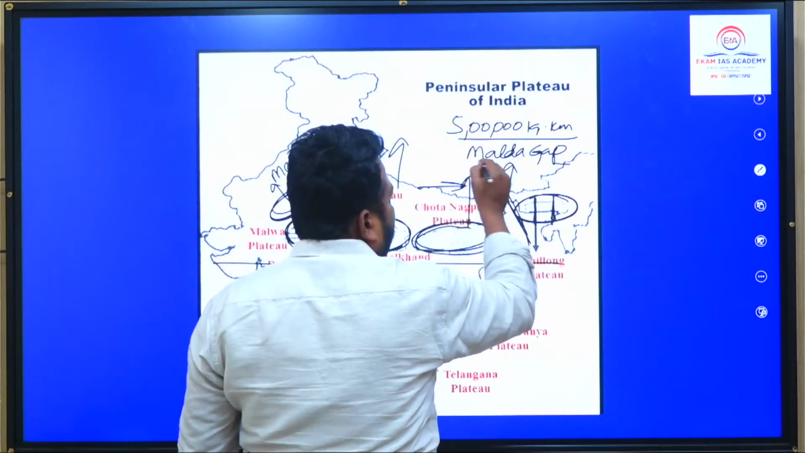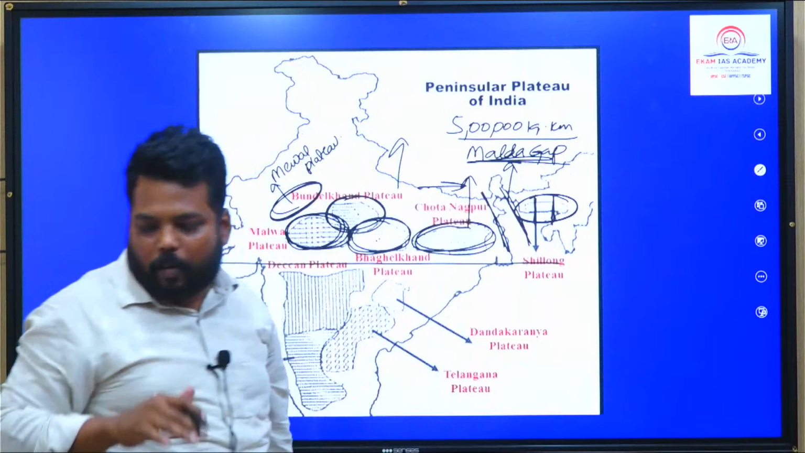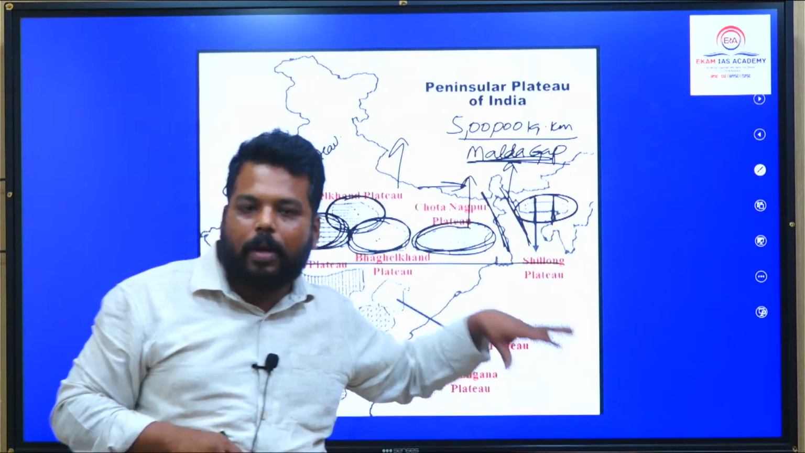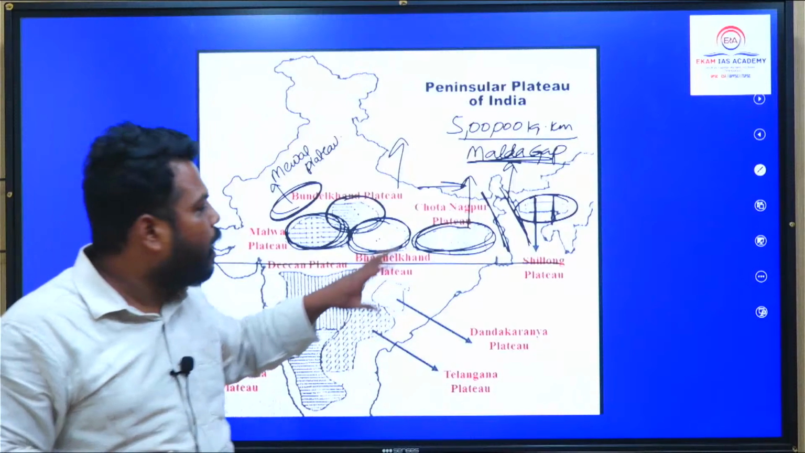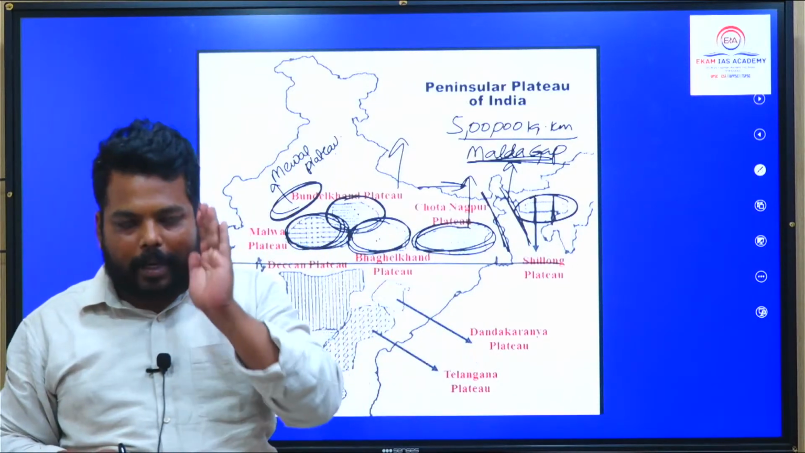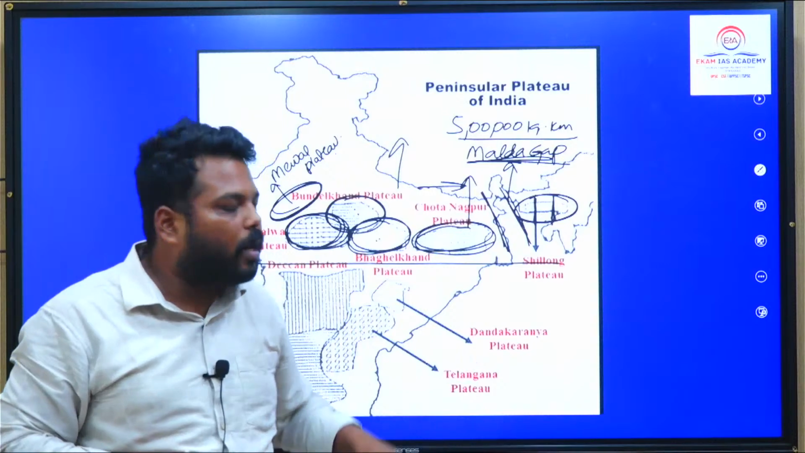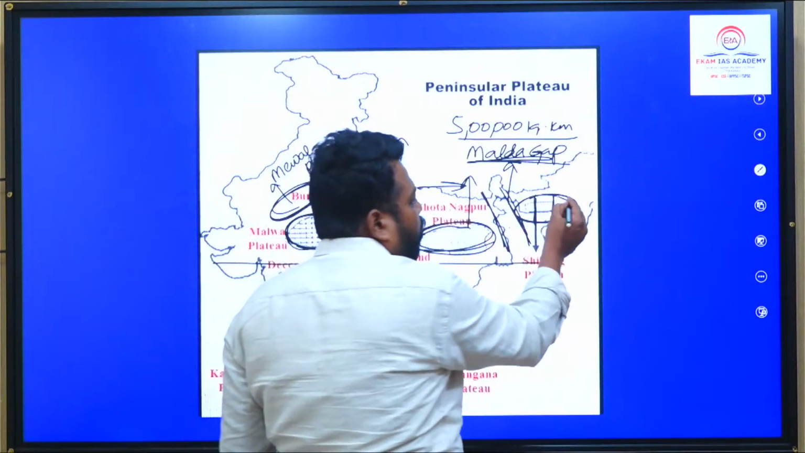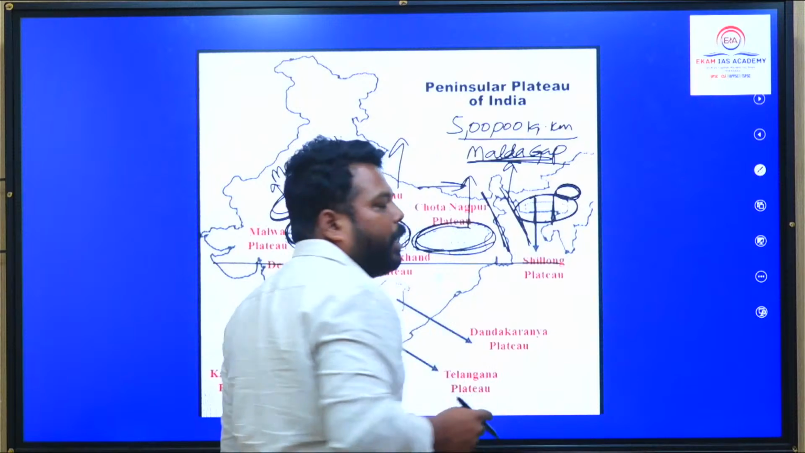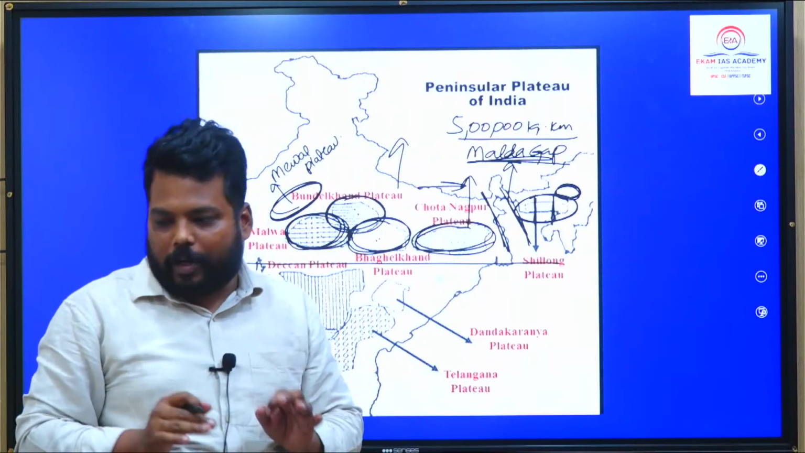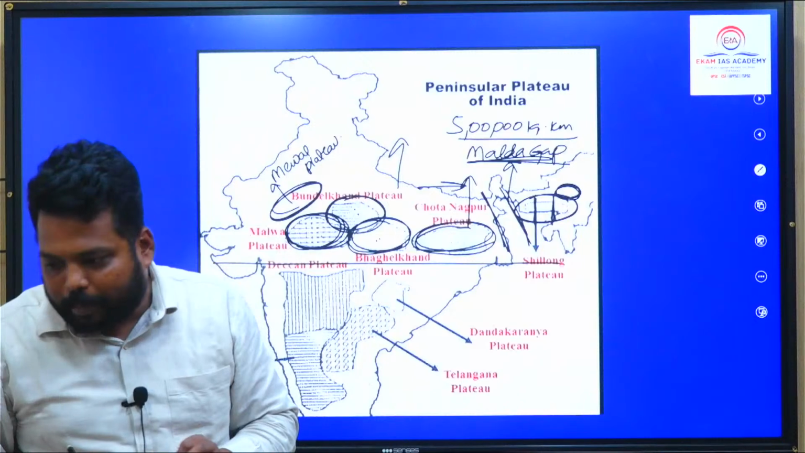And that particular Malda gap is not present now, because it has been filled with sediments from the Ganga and Brahmaputra rivers, and this Malda gap separates the Meghalaya plateau. But the Meghalaya plateau is still an offshoot of the Peninsular plateau, which is also called the Shillong plateau. And to the northeastern location of this Meghalaya plateau, we have the Karbi Anglong plateau. Do remember this point. Karbi Anglong plateau, very, very important.